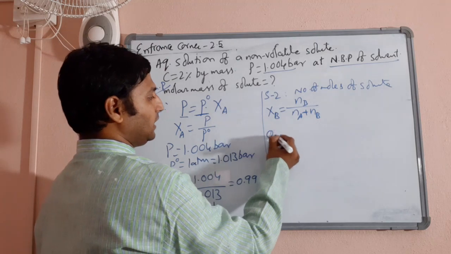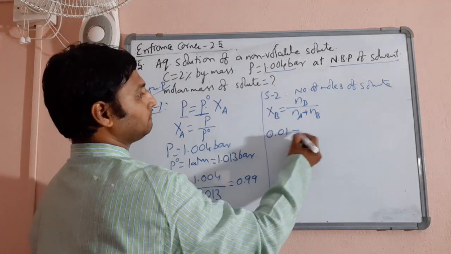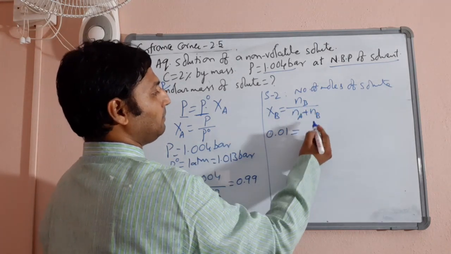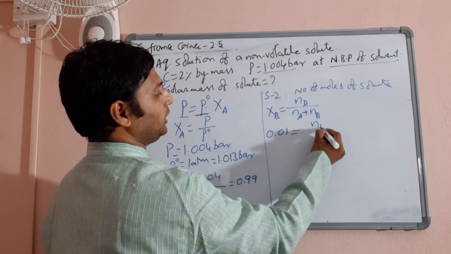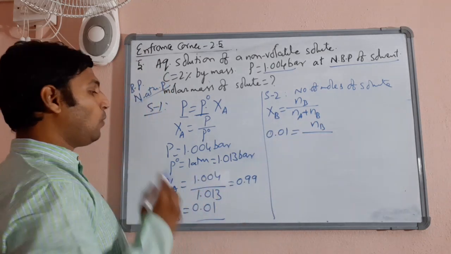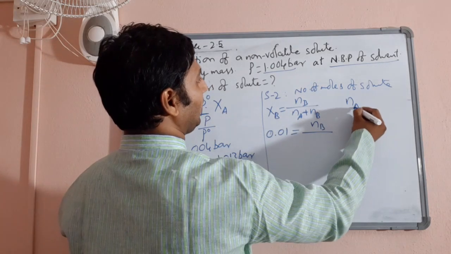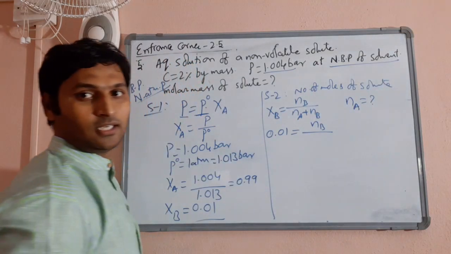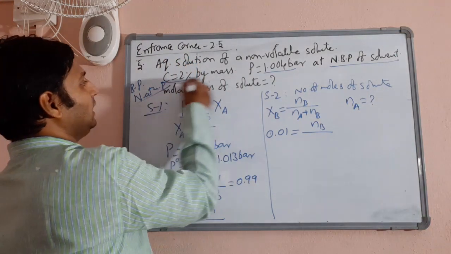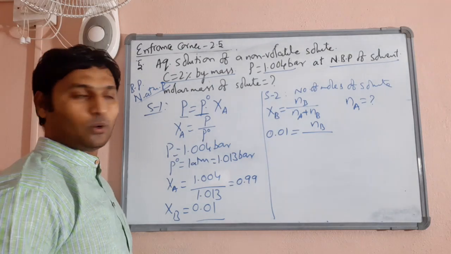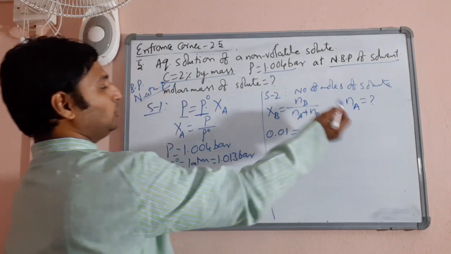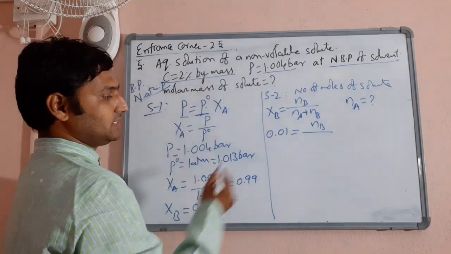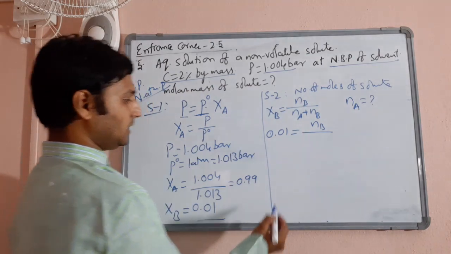Mole fraction you have already established, it is 0.01, equal to number of moles of solute you need to calculate, divided by number of moles of solvent, NA. To get number of moles of solute and solvent, we need to use this. I'll do the calculation at the bottom.